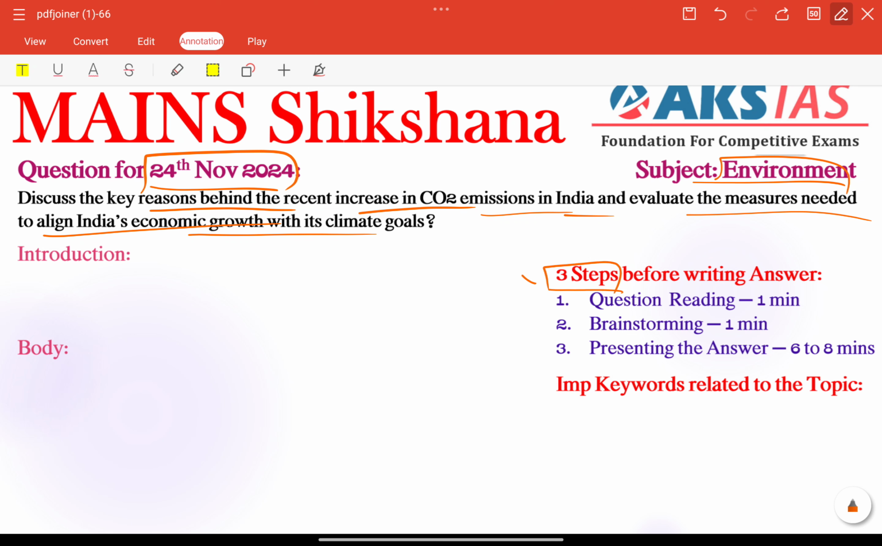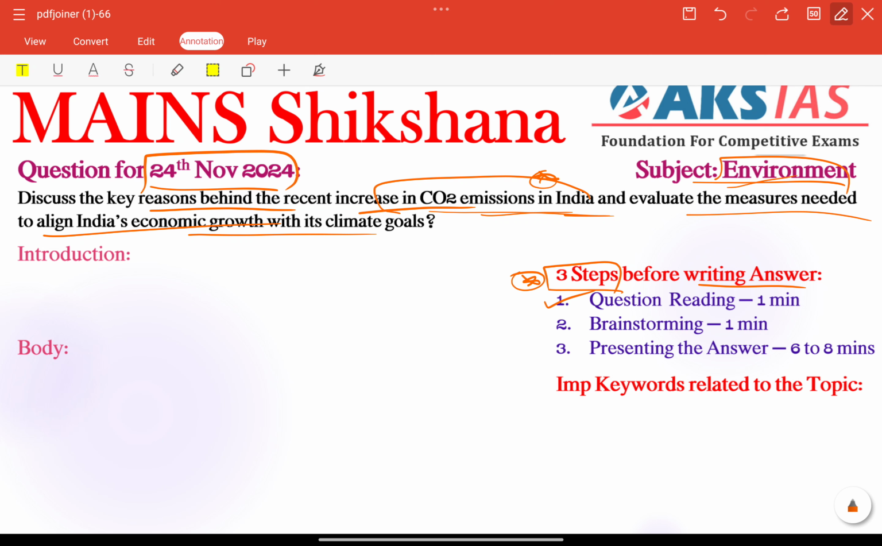Every day we are following our simple and smartest technique, that is 3 steps before writing the answer. In the first step, question reading, which is very important, within 1 minute we need to focus on identifying question tags and keywords. What is the topic here? CO2 emissions increasing, or the rise of CO2 emissions in India, which is very important regarding our environment topic.